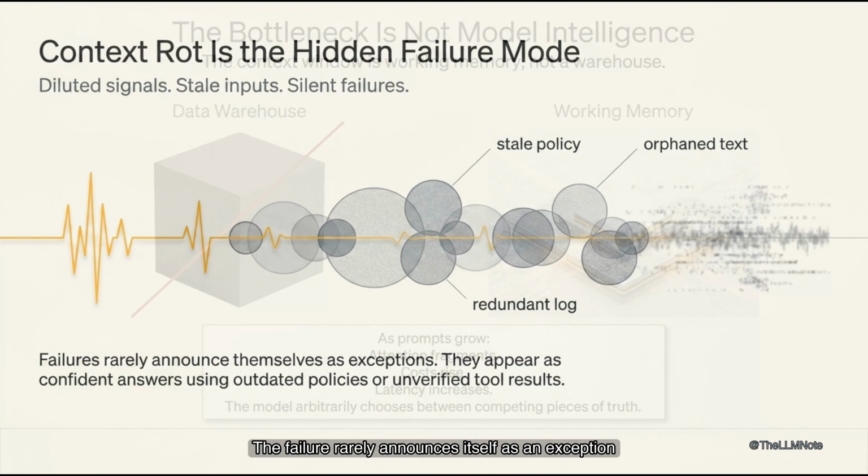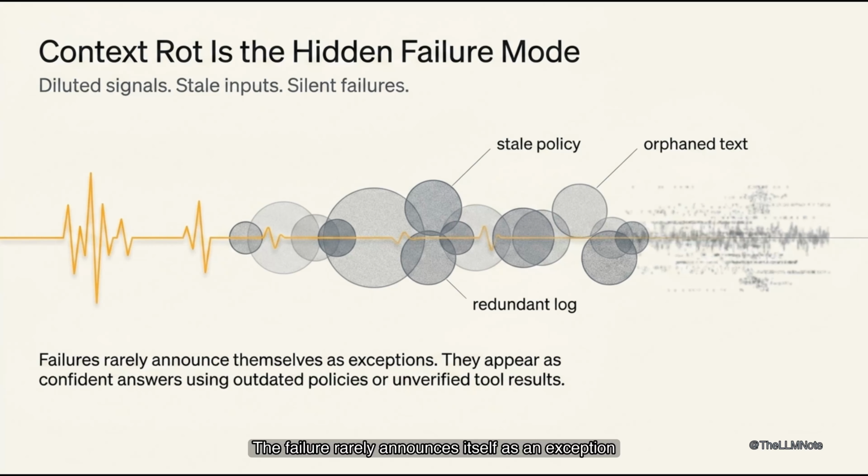The failure rarely announces itself as an exception. It appears as a confident answer using outdated policy, a retrieved paragraph without its source, a tool result treated as permanent truth. Context rot happens when signals are diluted by stale, redundant, or poorly ranked inputs. These still look technically valid in conversation. They pass silently into generation under pressure and ambiguity.